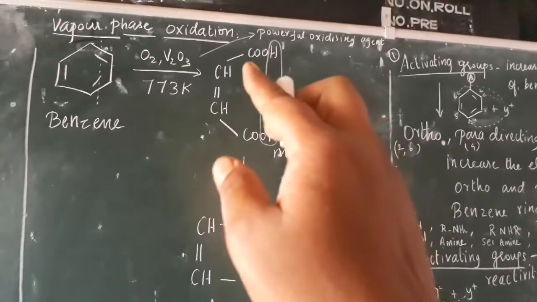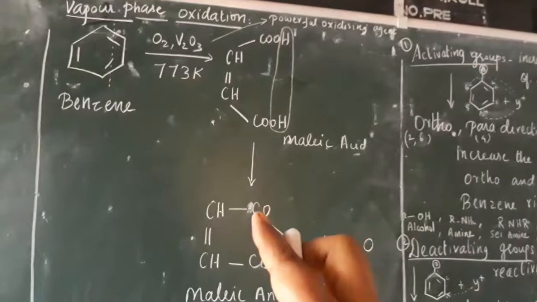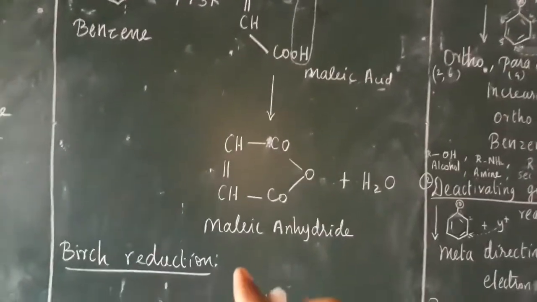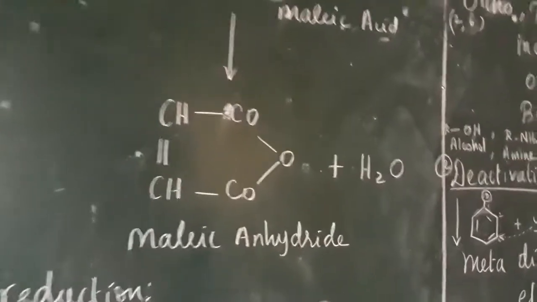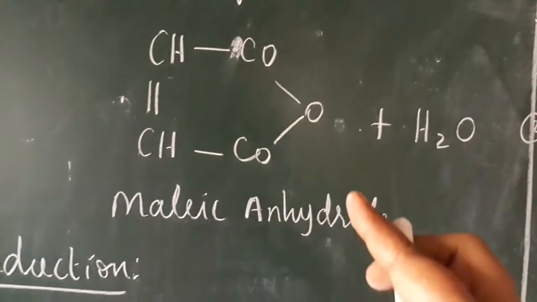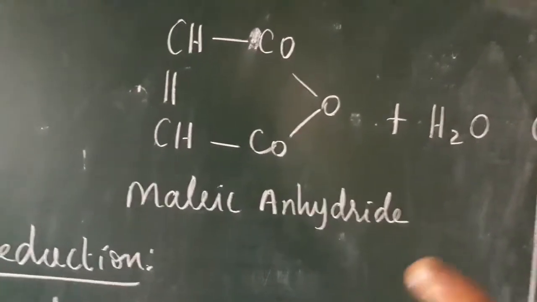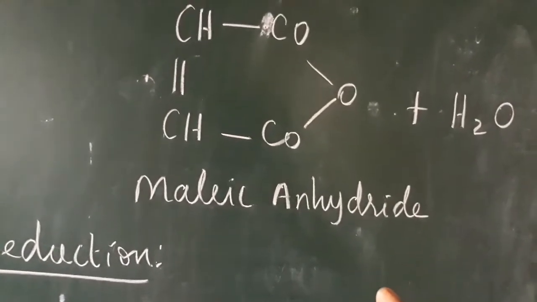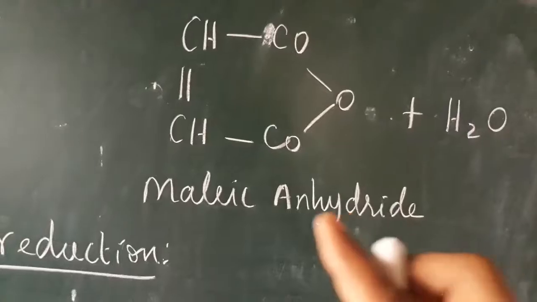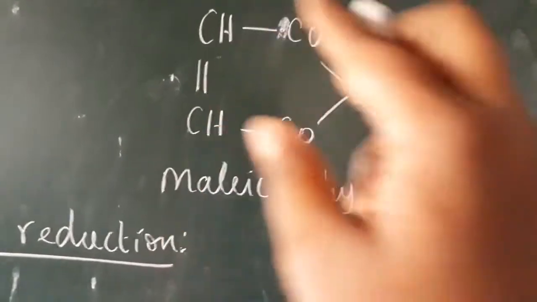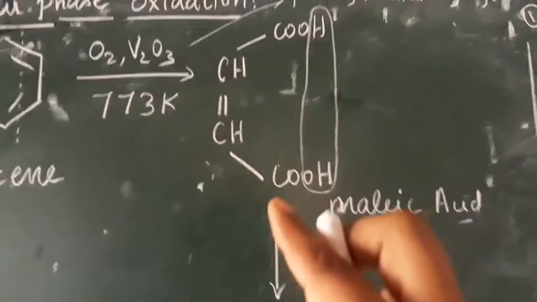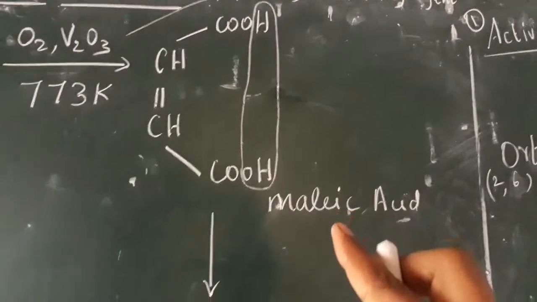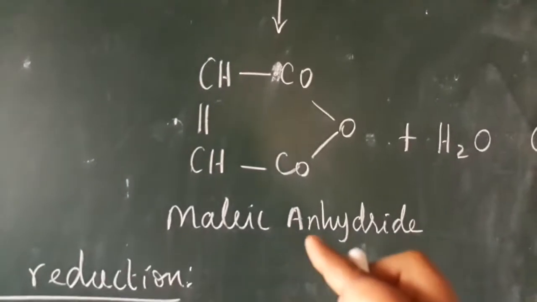We already have COO, CO. Now 1 common O we will write like this. It is a cyclic compound. We get maleic anhydride. What is the meaning of anhydride? It is the loss of water. There is no water. That is called anhydride. Okay, absence of water is called anhydride. Maleic anhydride. This name is maleic acid. In maleic acid we are going to remove the water so that we get the maleic anhydride.